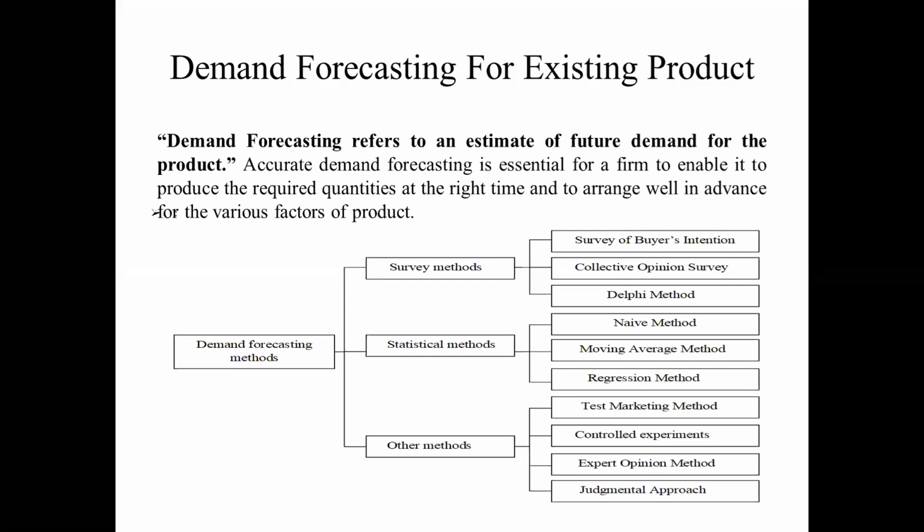In the other methods, such as controlled experiments and experts' opinion, the experts' opinions are taken and based on them the decision is made. Experts' opinion decides the demand forecasting. This is called the other methods.